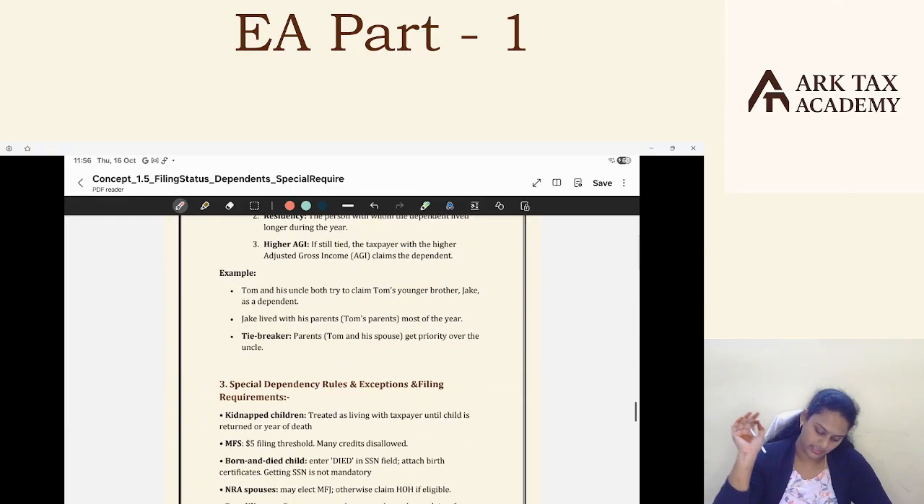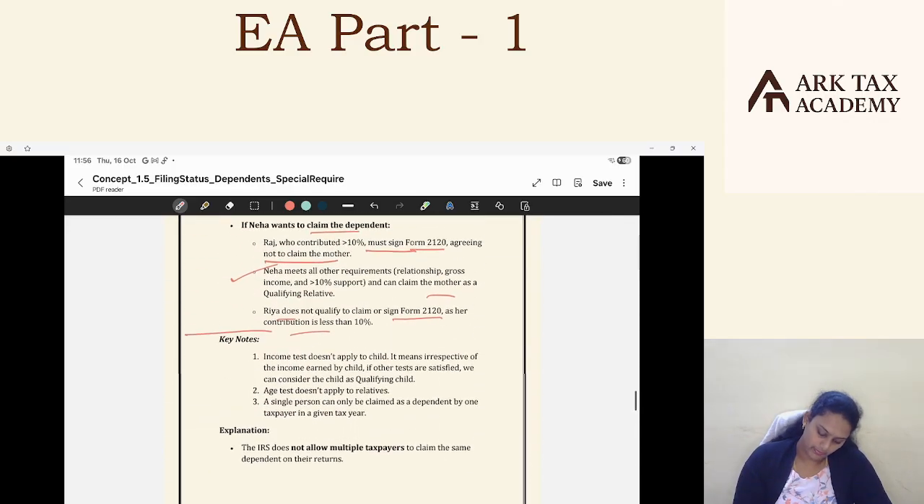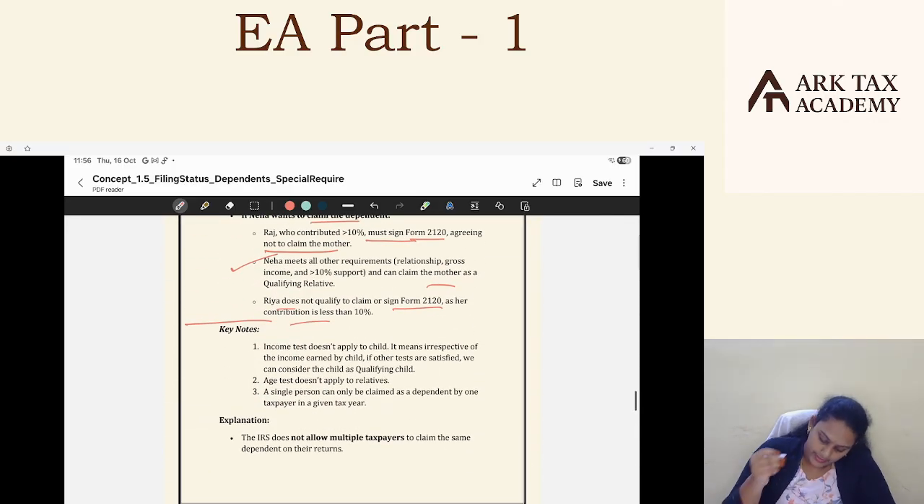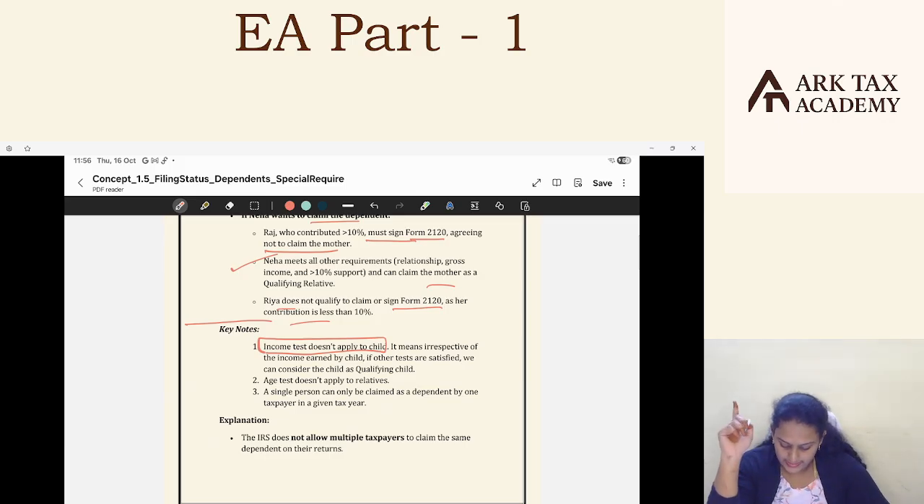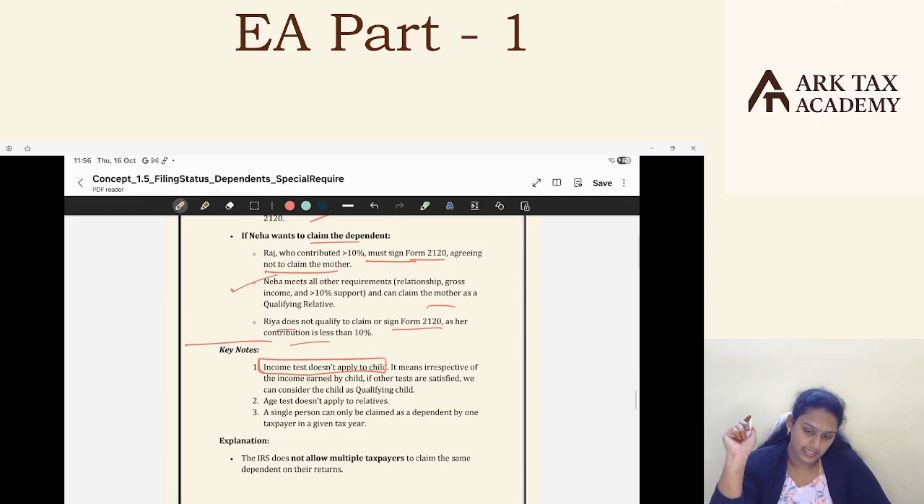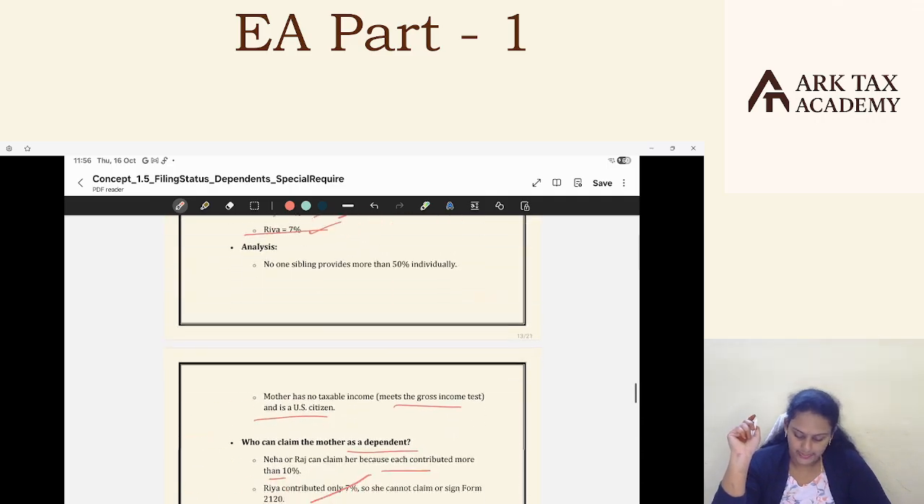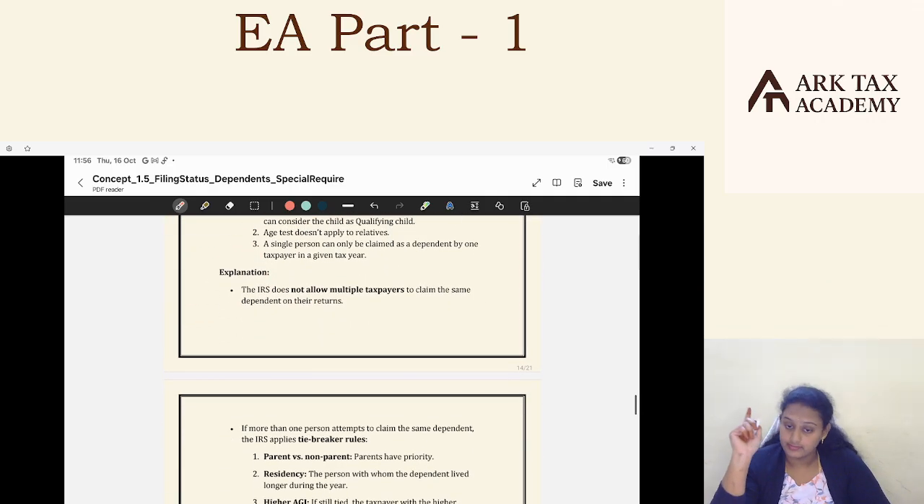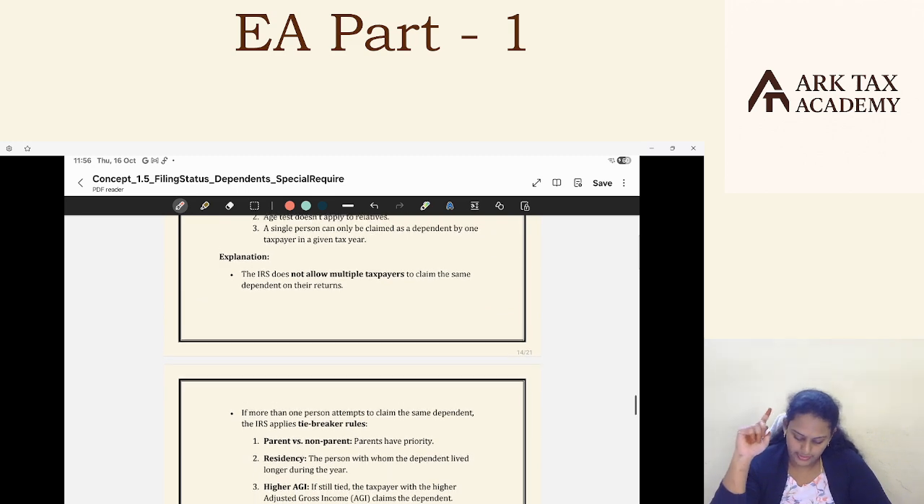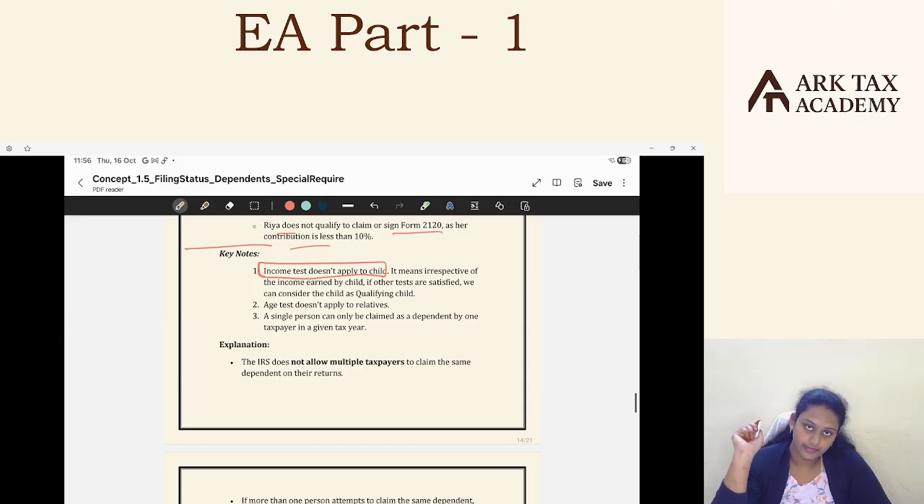Okay, some key notes, some important notes. If you observe here, the income test does not apply to a child. The gross income test, if you see, is only for a relative. It means irrespective of the income earned by the child, if other tests are satisfied, we can consider the child as a qualifying child. Say my son is earning more than this $5,050 limit. That's okay. Without any income limit, we can claim my child as a dependent in my return. So the income test does not apply to a child.